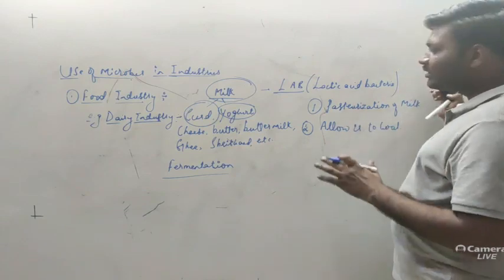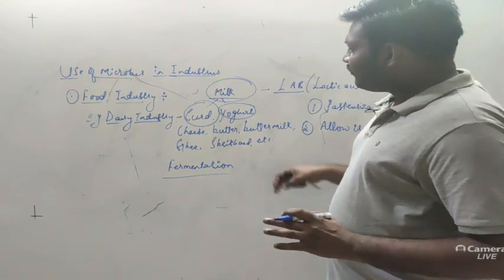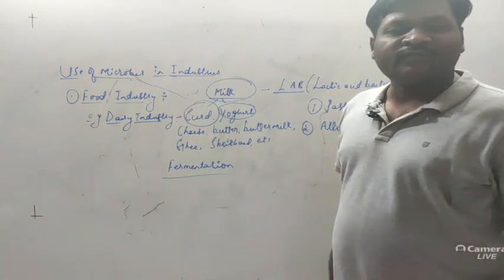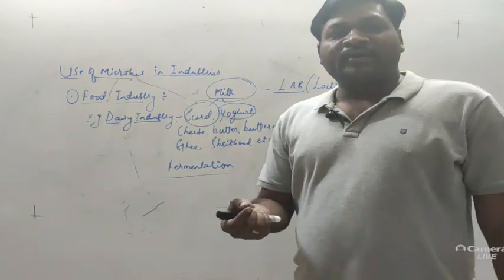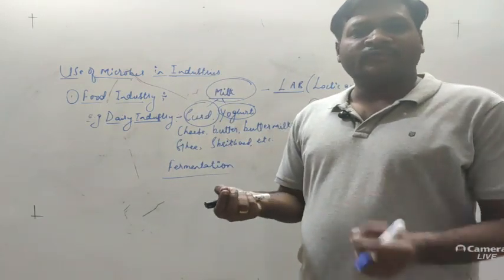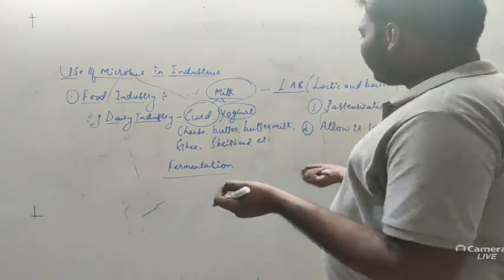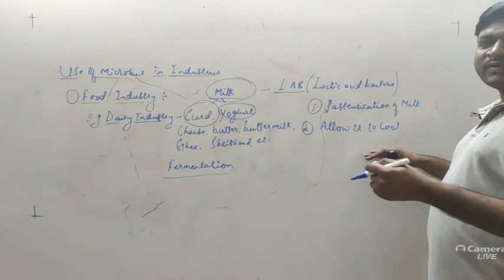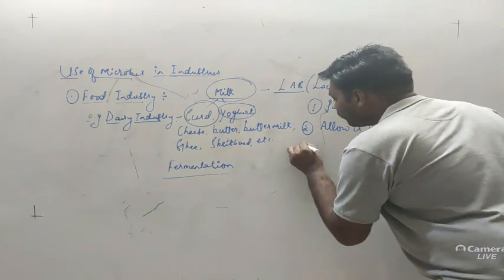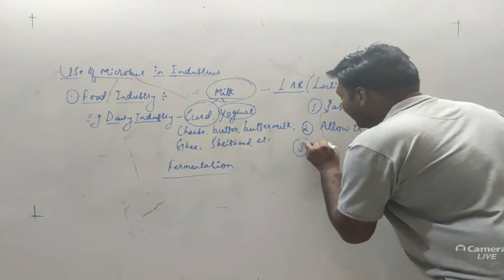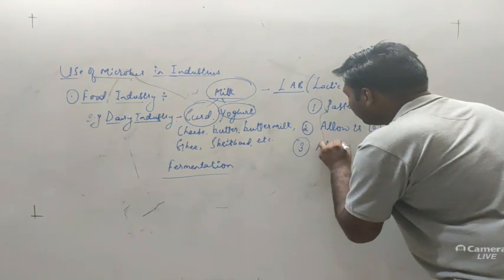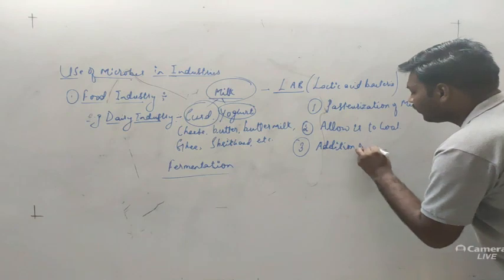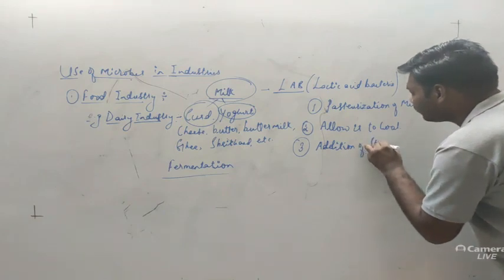Now how to produce that bacterial inoculum? See, for production of a desirable product, suppose we are going to produce curd. So what we have to do is we are going to take a tablespoon of the curd and then add it into this cooled milk. So what we are doing here is addition of starter culture.